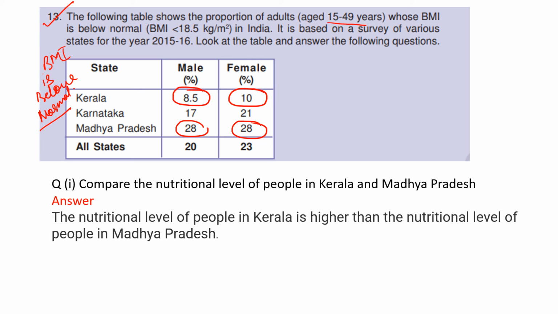See this disparity. Therefore, Kerala has a high nutritional level among the people. So the answer is that the nutritional level of people in Kerala is higher than in Madhya Pradesh, because below-normal BMI among males and females is lower in Kerala, and in Madhya Pradesh these percentages are higher.